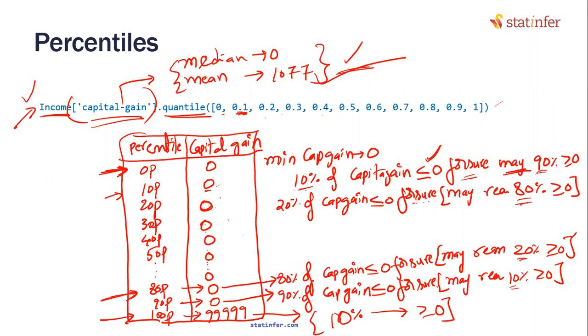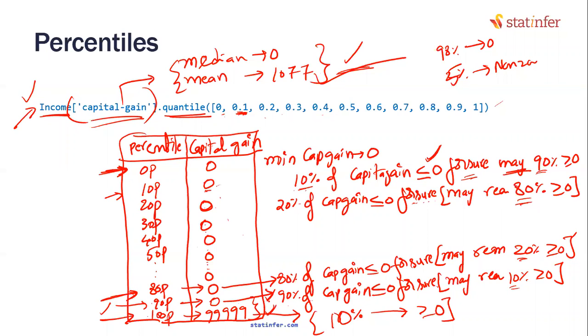If you understand it carefully, just because you haven't seen the granularity level from 90 to 100, it doesn't mean we blindly accept that this whole 10% of the data is greater than 0. It might happen that 98% of the data is 0, only 2% is non-zero. Or 95% of the data is 0, only 5% is non-zero. Then also you'll get the same output. Yes or no?